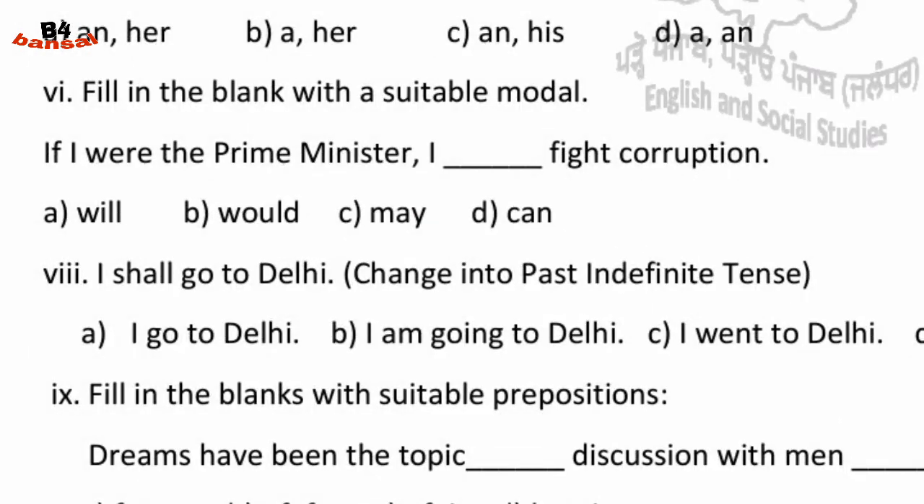Fill in the blank with a suitable modal. If I were the Prime Minister, I dash fight corruption. Answer is, if I were the Prime Minister, I would fight corruption.